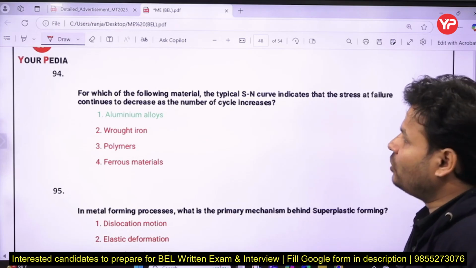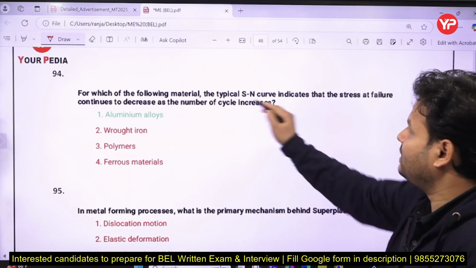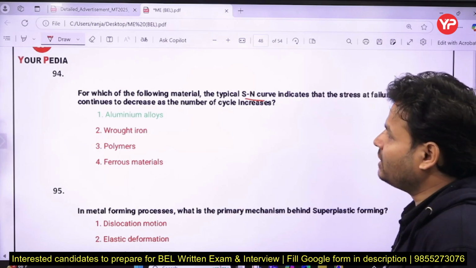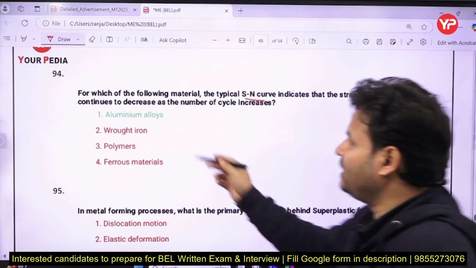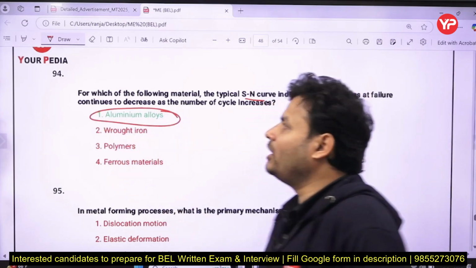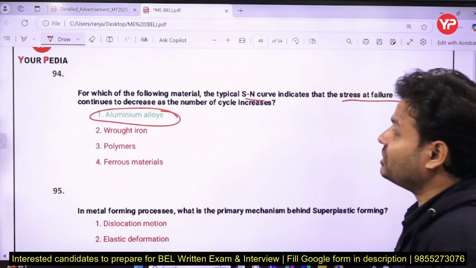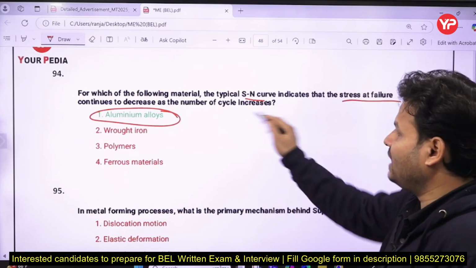Next, for which of the following materials does the typical S-N curve indicate that the stress at failure continues to decrease as the number of cycles increases? If you go with aluminum alloy, then we can see that the stress at failure continuously decreases as the number of cycles increases.